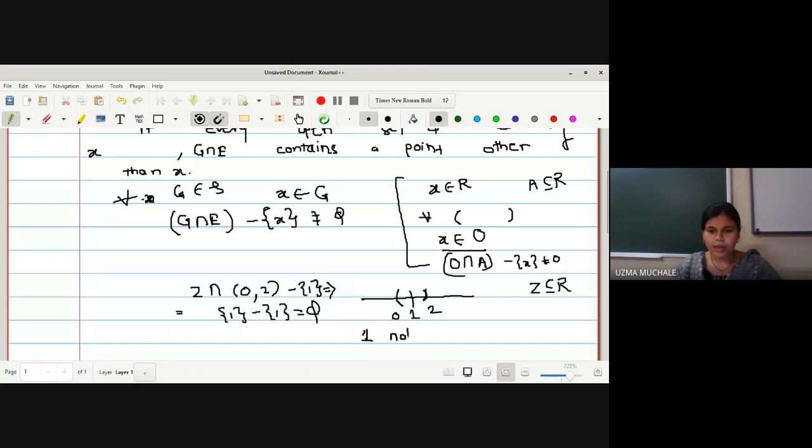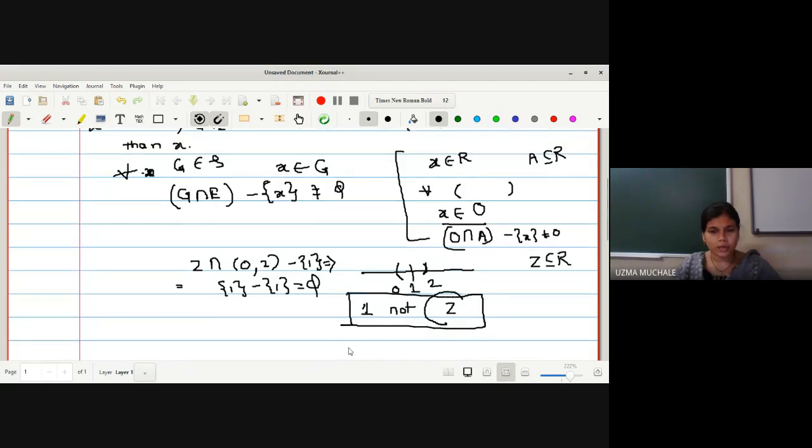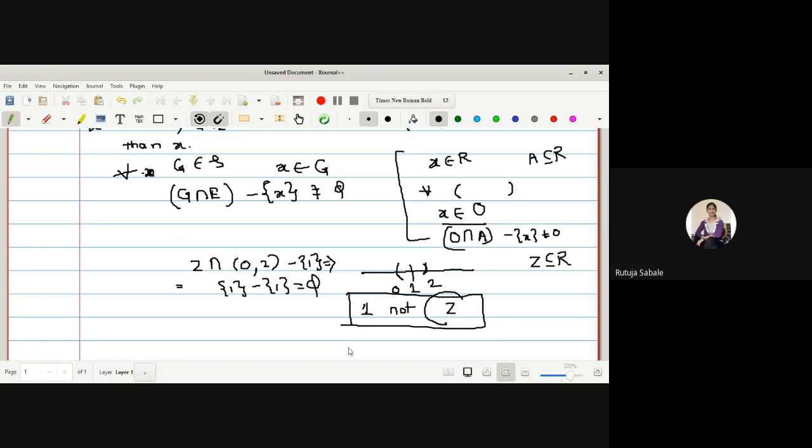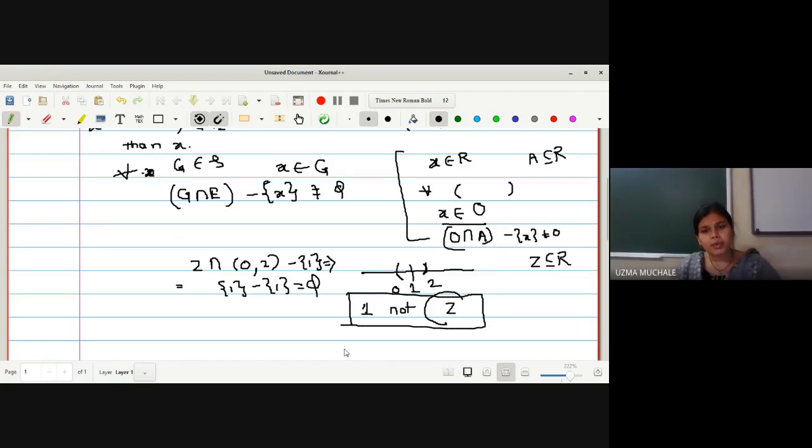which means that 1 is not a limit point of Z. Correct? 1 is not a limit point of Z. Is it okay? Yes, ma'am. So what are the limit points of Z? We can say the set of all the points in the real line are the limit points of Z, because if we consider, instead of Z, any number, it can have infinitely many points, right?